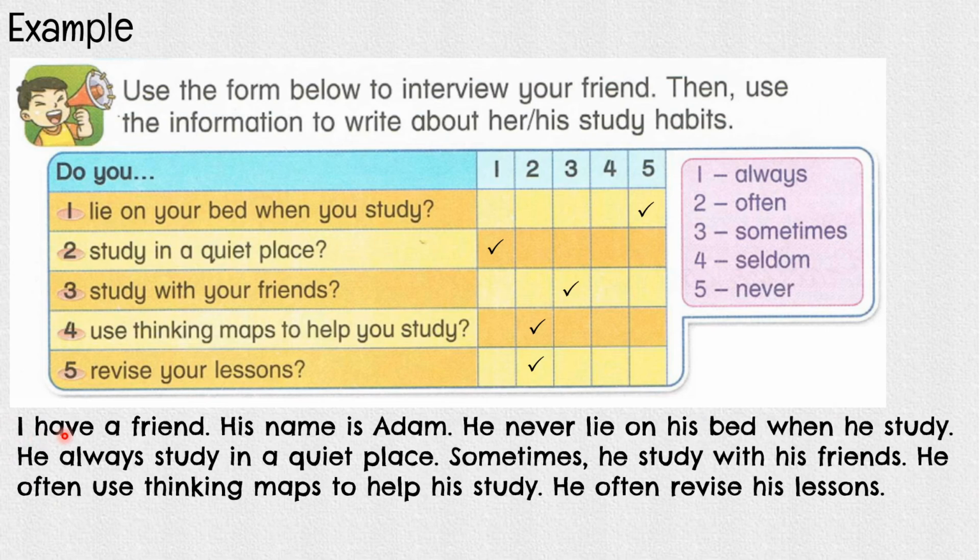I'll read with you all. I have a friend. His name is Adam. He never lay on his bed when he studied. He always studied in a quiet place. Sometimes he studied with his friends. He often used thinking maps to help his study. He often revised his lessons. So this is the example answer.